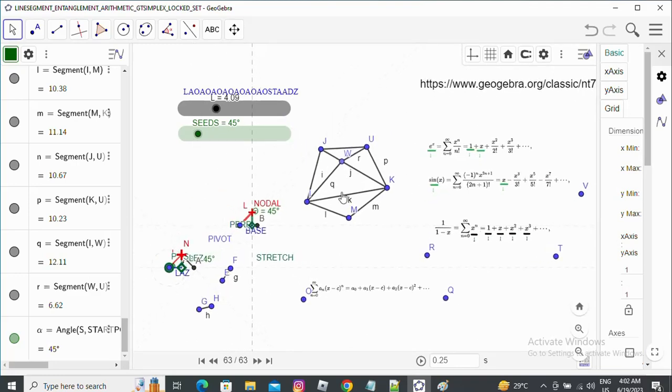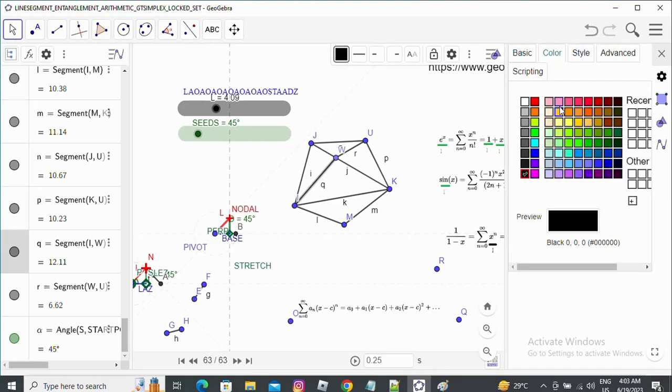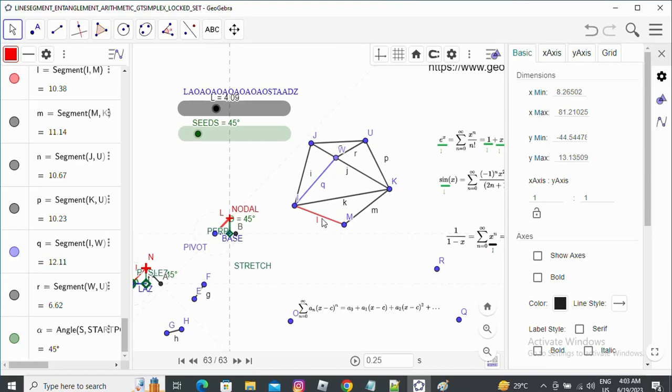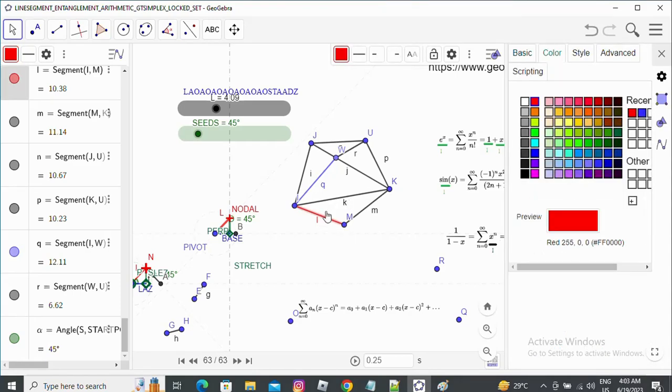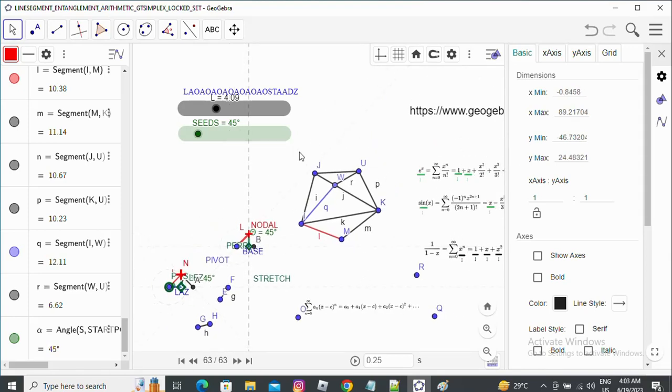If the line segments are interlinked, suppose this line segment is the output line segment for any Gtsimplex, and this one is the initial line segment, and all the line segments are trigonometrically interrelated, then ultimately this line segment is related with this one, this is related with this one, so ultimately these two are interrelated, and we can consider every line segment is directly or indirectly related. And this kind of relatedness through the trigonometric expression is forming a Gtsimplex.